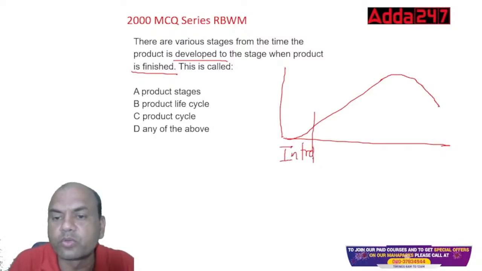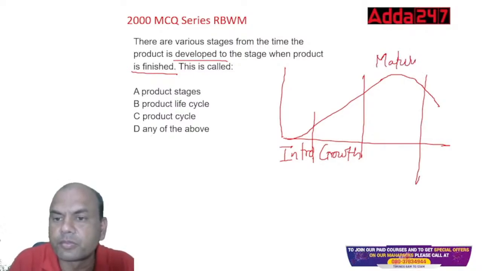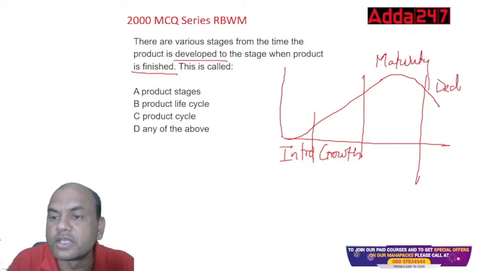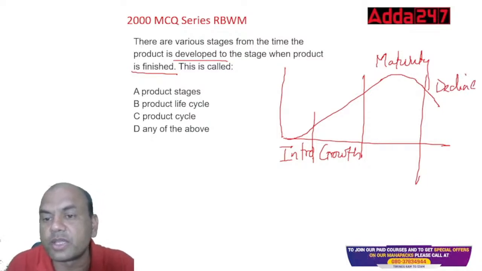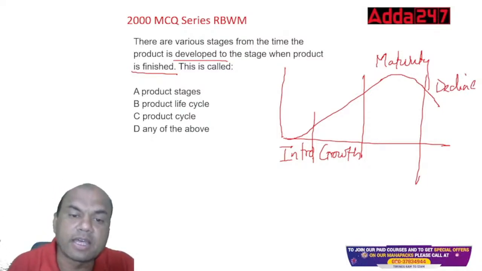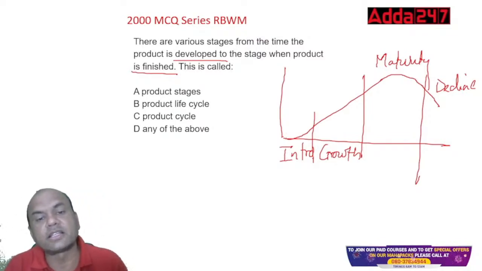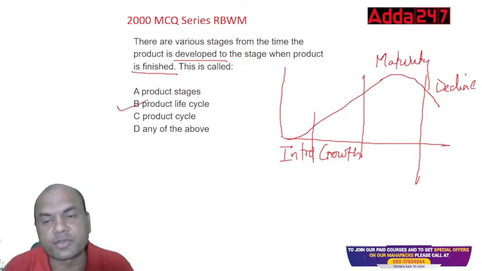This is the growth phase. This is the maturity phase, M. And this is the decline phase. So these are the four life stages of any product, and this entire cycle is known as the product life cycle, PLC.